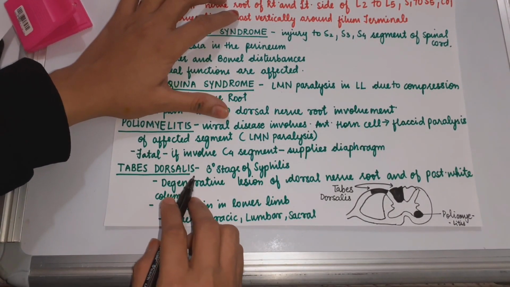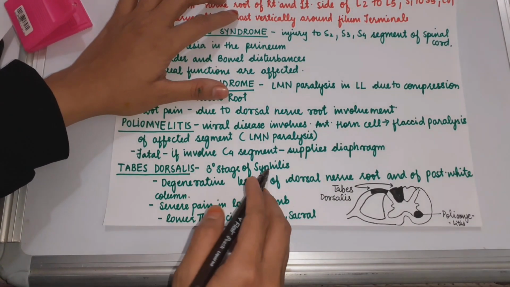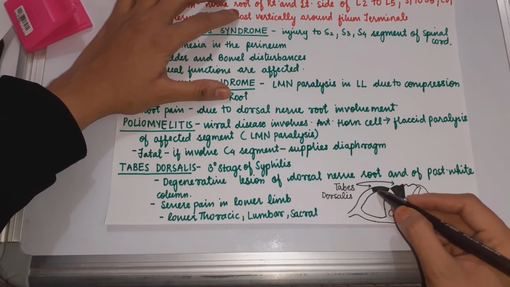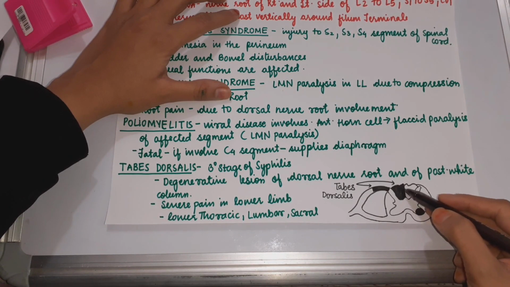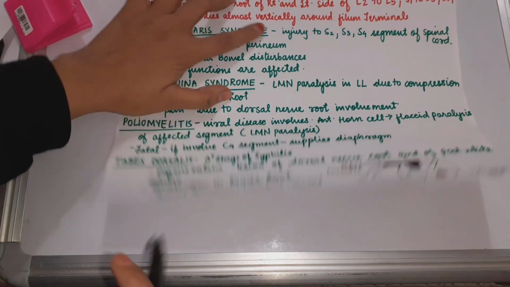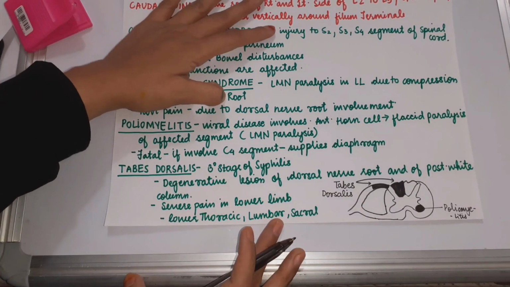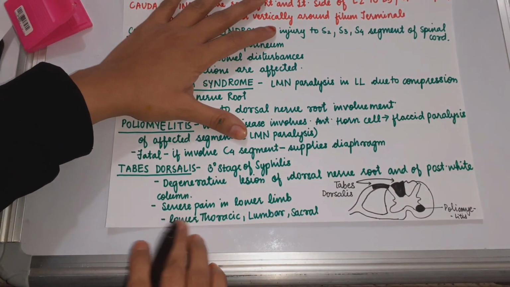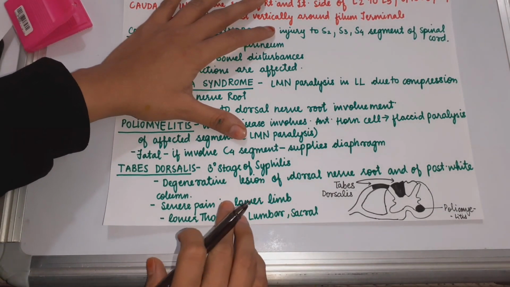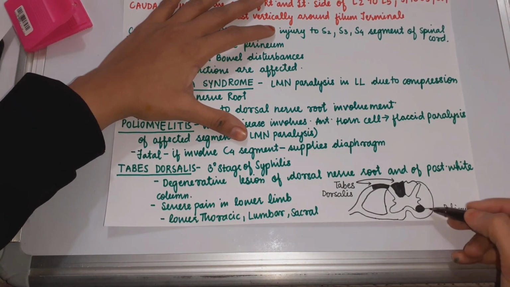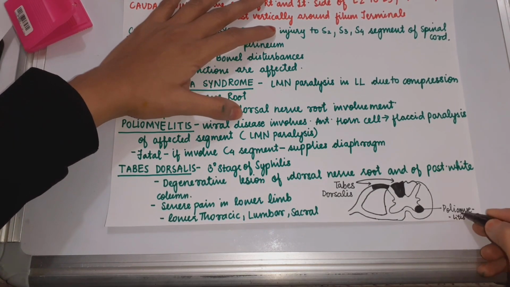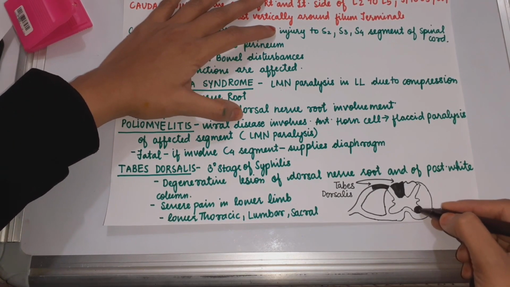Then tabes dorsalis, which occurs in the tertiary stage of syphilis. It is a degenerative lesion of the dorsal nerve root and of the posterior white column. In tabes dorsalis, there is severe pain in the lower limb due to involvement of the lower thoracic, lumbar and sacral segments. Here in this diagram we can see why the anterior horn cells are involved in poliomyelitis.